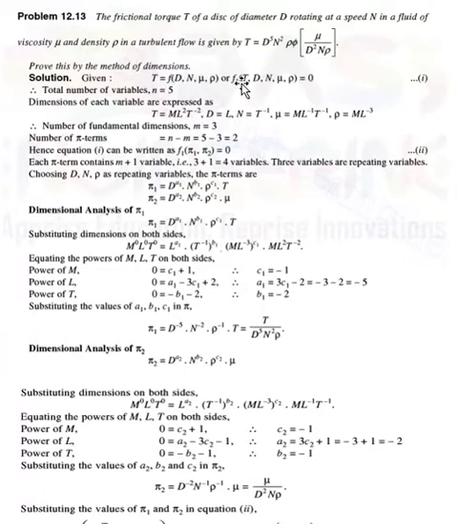Then the first dependent variable should not be chosen as a repeating variable, therefore T is neglected. Remaining are diameter, speed, mu and rho. Out of these 4, D is a geometric property, therefore we choose D as the first repeating variable.